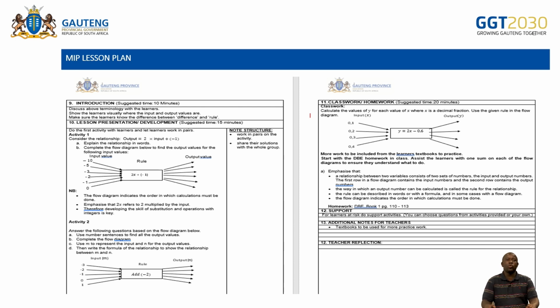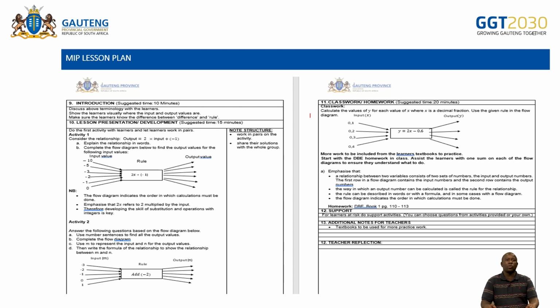So if you can see, there are 2 columns. There is where you put your activities. Then on the far right, the column talks to your note structure. Here, it's where you are saying how learners should engage in this. So you can see here it says, learners work in pairs on the activity, share their solutions with the whole class. So you can see that activity number 1, it says consider the relationship output equals 2 multiplied by the input, then divide by -1.